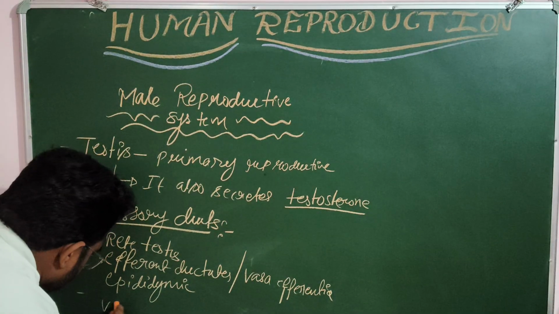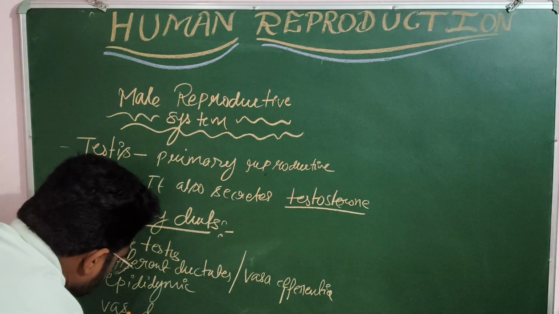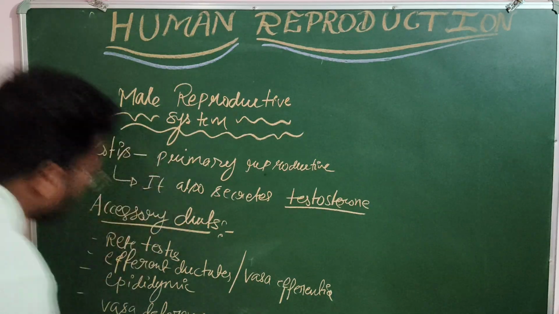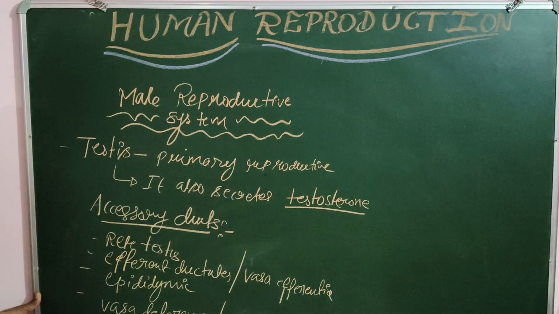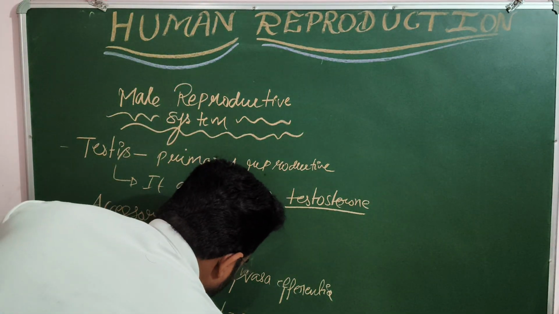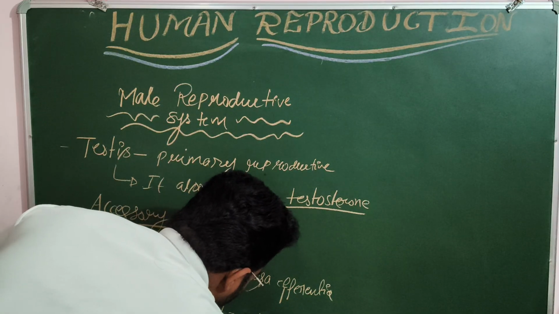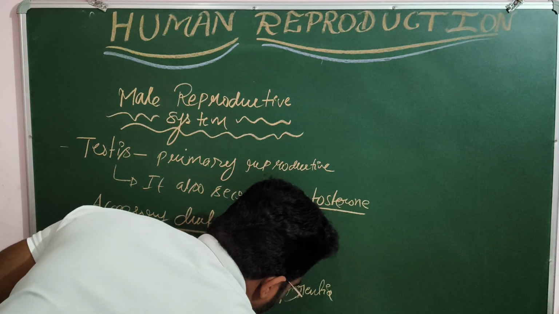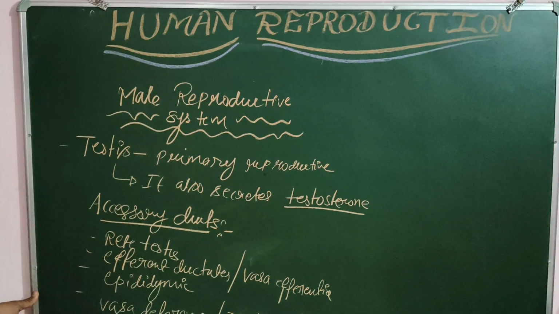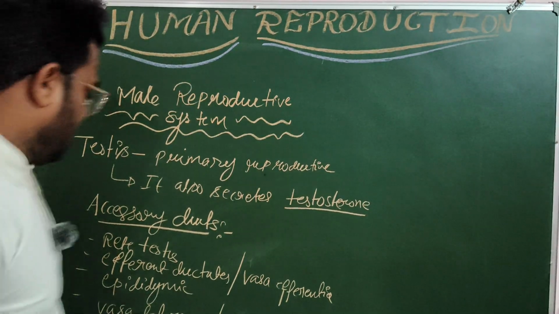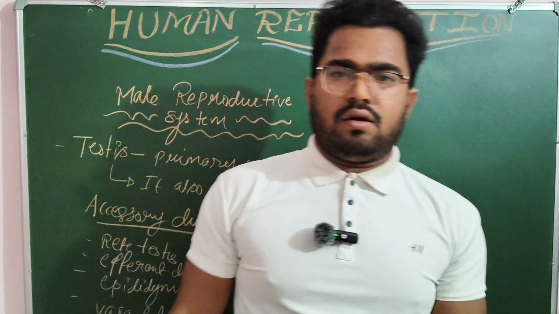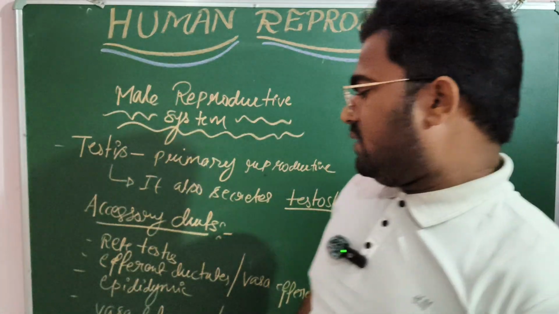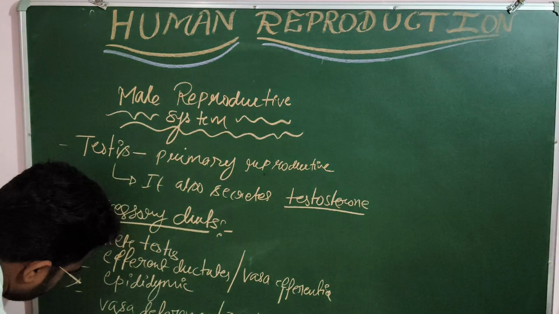After that we have vas deferens, also known as ductus deferens, or vasa deferentia. Different names of vas deferens, right? And after that, the ejaculatory duct.